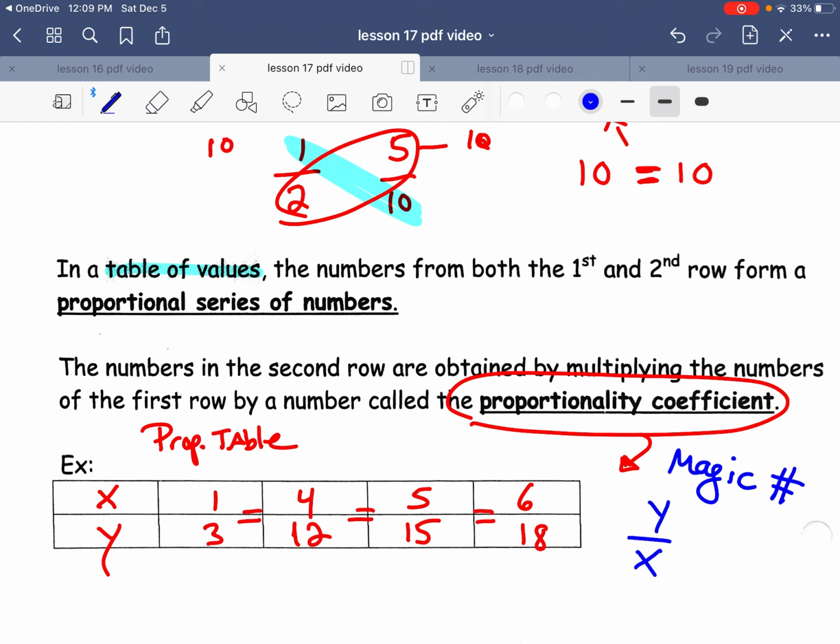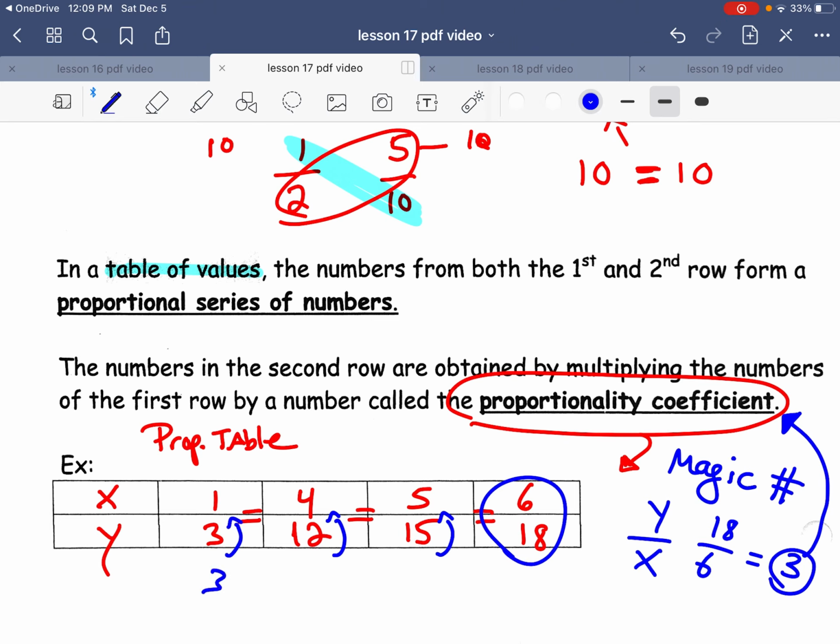So grab your bottom number, which is your y. Y divided by 6 is going to give you a 3. So your proportionality coefficient is a very simple one-step formula: y divided by x. And if you do that for every single one of them, because it's proportional, they all have to give you a 3, 3, 3, and 3 all the way through, because they are all a proportional table.